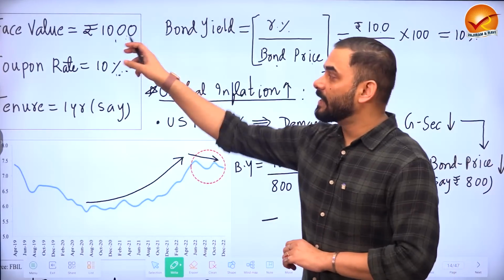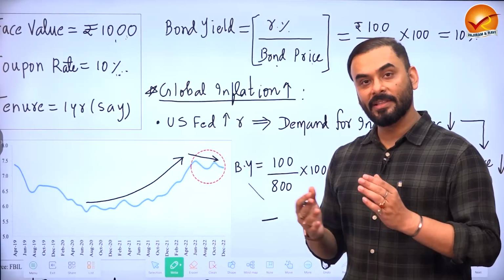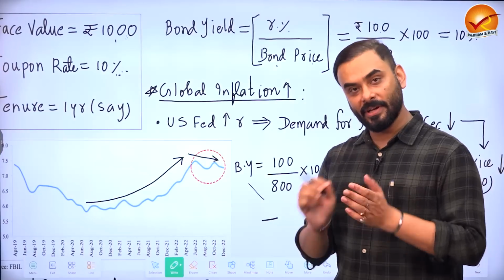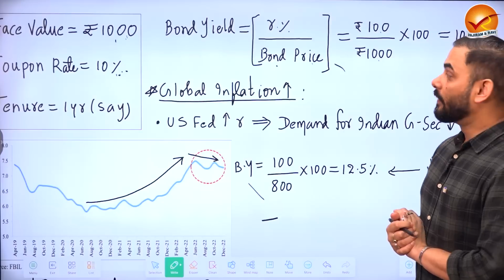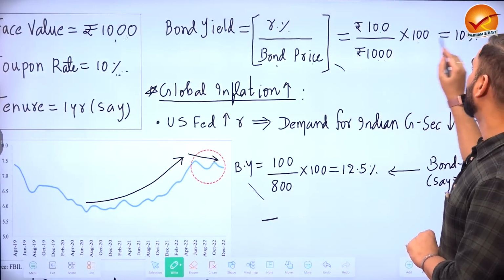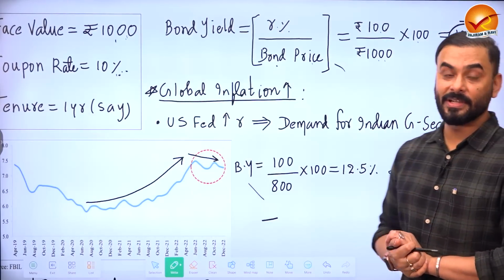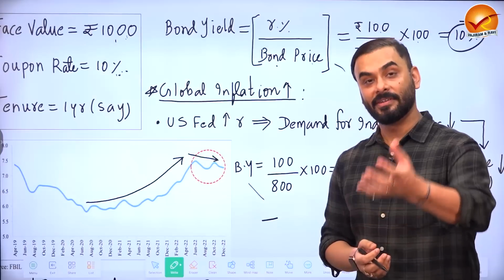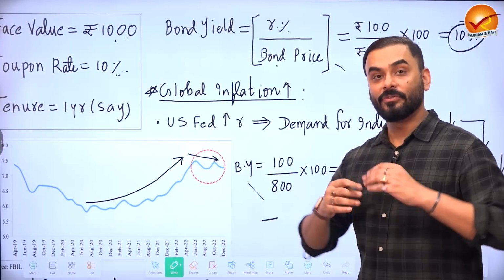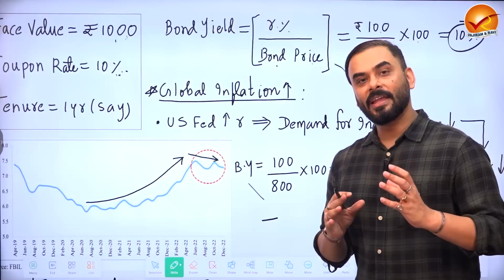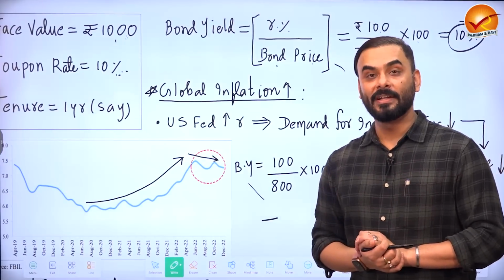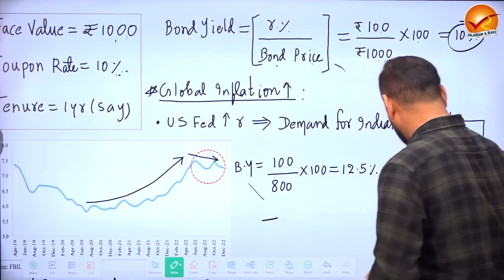And what is the face value? 1000. So suppose we are buying the bond at face value only. Whatever is written on the bond, we are paying that. So 1000. So what is the bond yield? 100 upon 1000 into 100? 10%. 10% is the yield. Yield means the returns that we are getting because of our investment. So that is 10%. Let us look at the intuitive meaning of bond yield through another example.